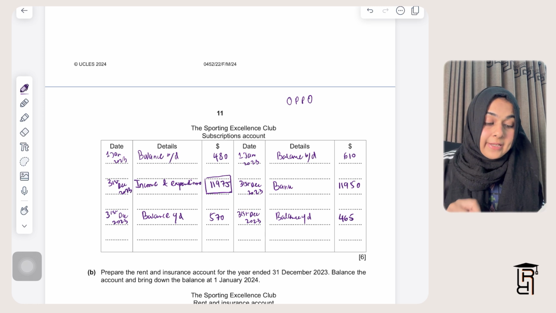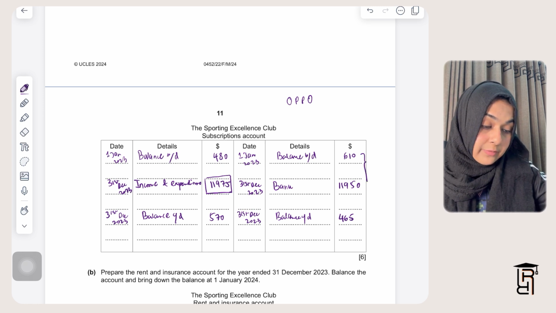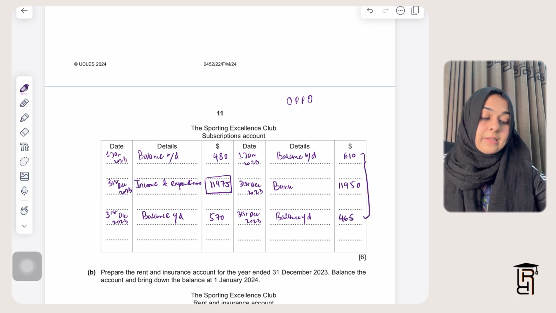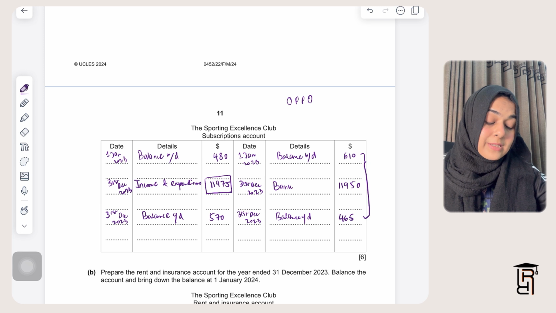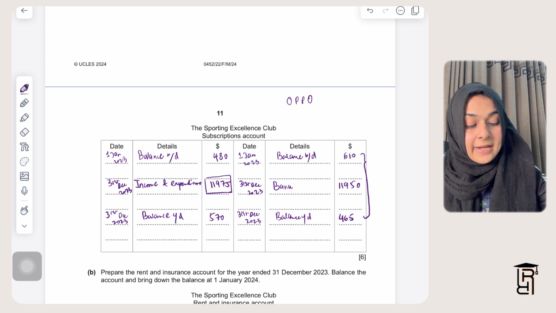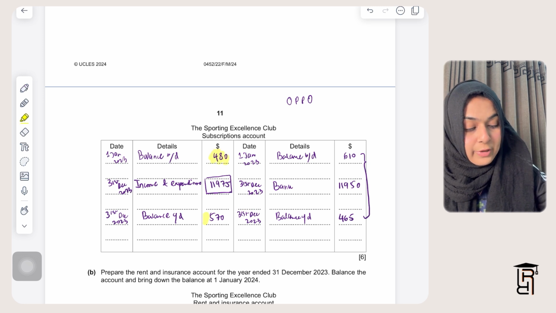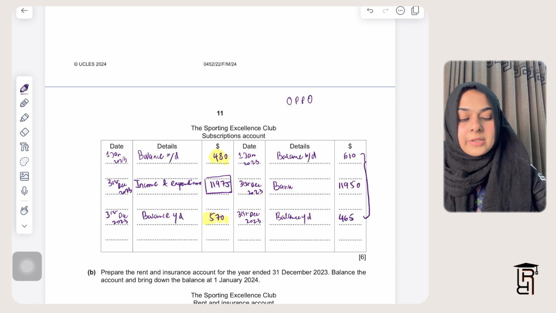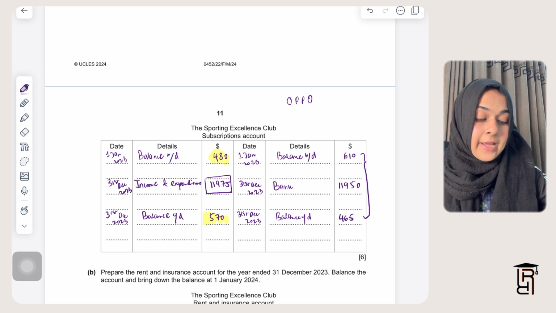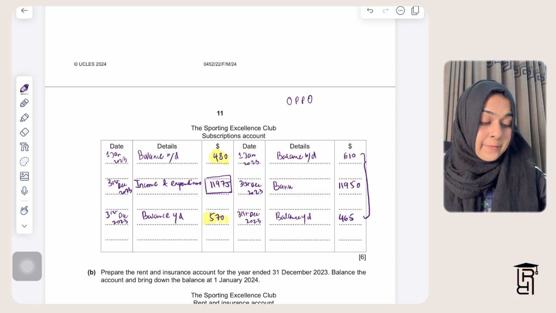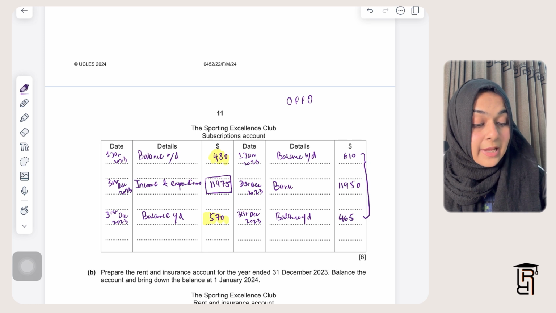So how did I find this value? So basically I totaled the value on the credit side. So 610 plus 11,950 plus 465, and I subtracted 480 and 570 from the total of the credit side. Then I found out 11,975. So I'll total this account and I'll bring down these balances.